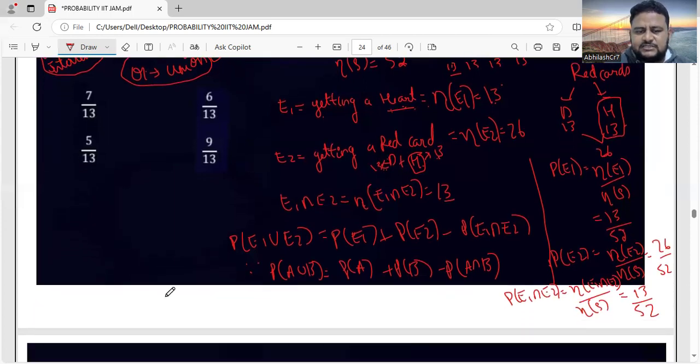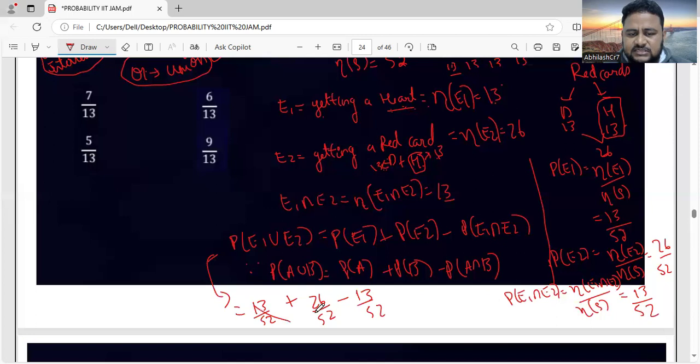So if I put these values in this equation, what I'll get is: P of E1 is 13 by 52. P of E2 is 26 by 52, minus the intersection. What is the intersection that we have here? P of E1 intersection E2 is 13 by 52. Okay, friends, here I can cancel it. This is positive, that is 13 by 52 plus 13 by 52 minus 13 by 52. This and this I can cancel, so I'm left with only this. So this will be what?